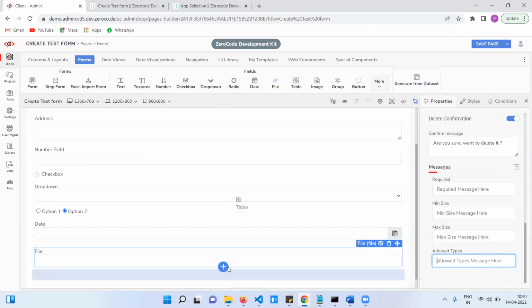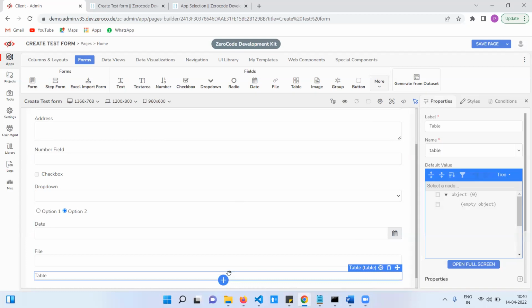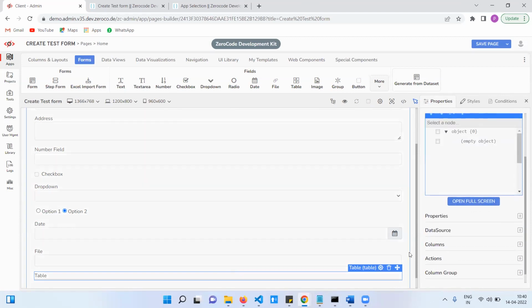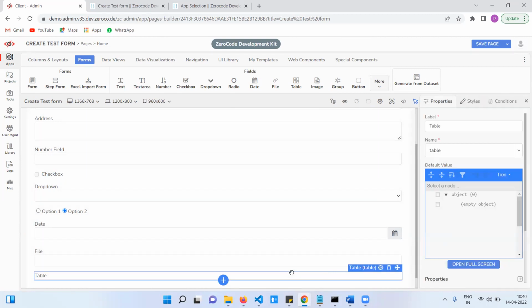Table. I will explain briefly. As of now, it is not required. In coming sections, we will explain in detail. So just drag and drop and see how it looks. Table field, similar to what we did yesterday with the data list. This table field allows entering multiple values.